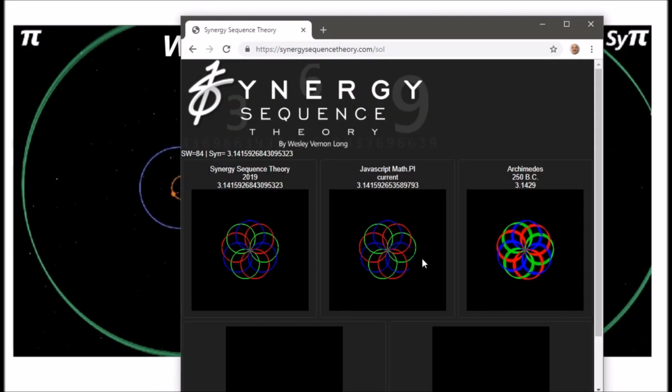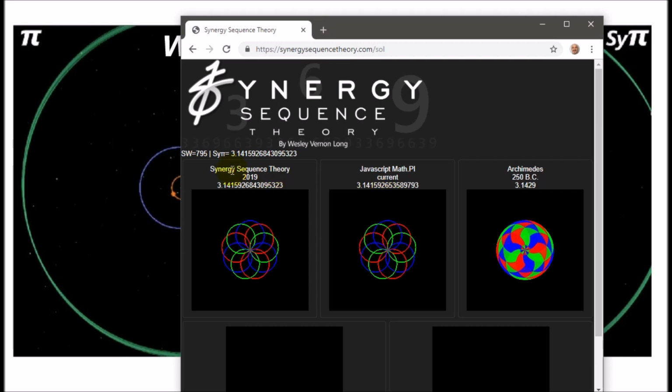If we compare three different versions of pi throughout history, we've got the synergy sequence theory, which is SciPy, we've got the JavaScript model, which is math.py, and then we've got Archimedes in 250 BC. Now you can see a distinct behavioral difference between at least two of the three. Two are static, they don't seem to move. This third, the Archimedes, seems to have this kind of a spin. And what I've been able to see is that different versions of pi throughout history have different drifts to their orbit. And that drift can either go clockwise or counterclockwise, depending on the approximation.